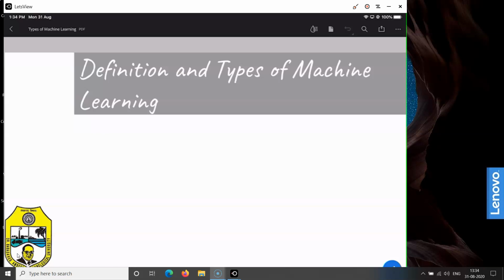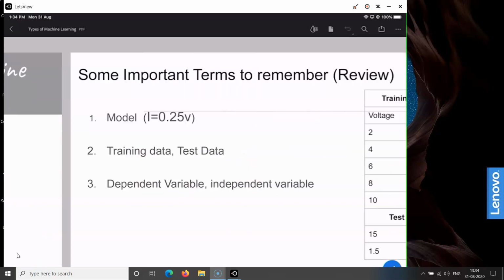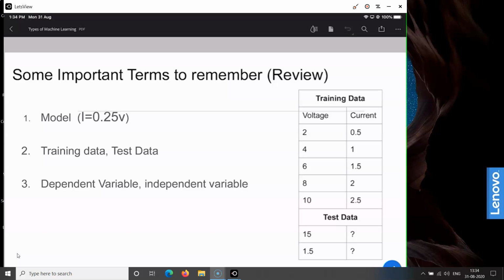In this video, we are going to discuss what are different types of machine learning. In the previous video, we saw that model, training data, test data, dependent variable and independent variable are the basic elements of machine learning approach.